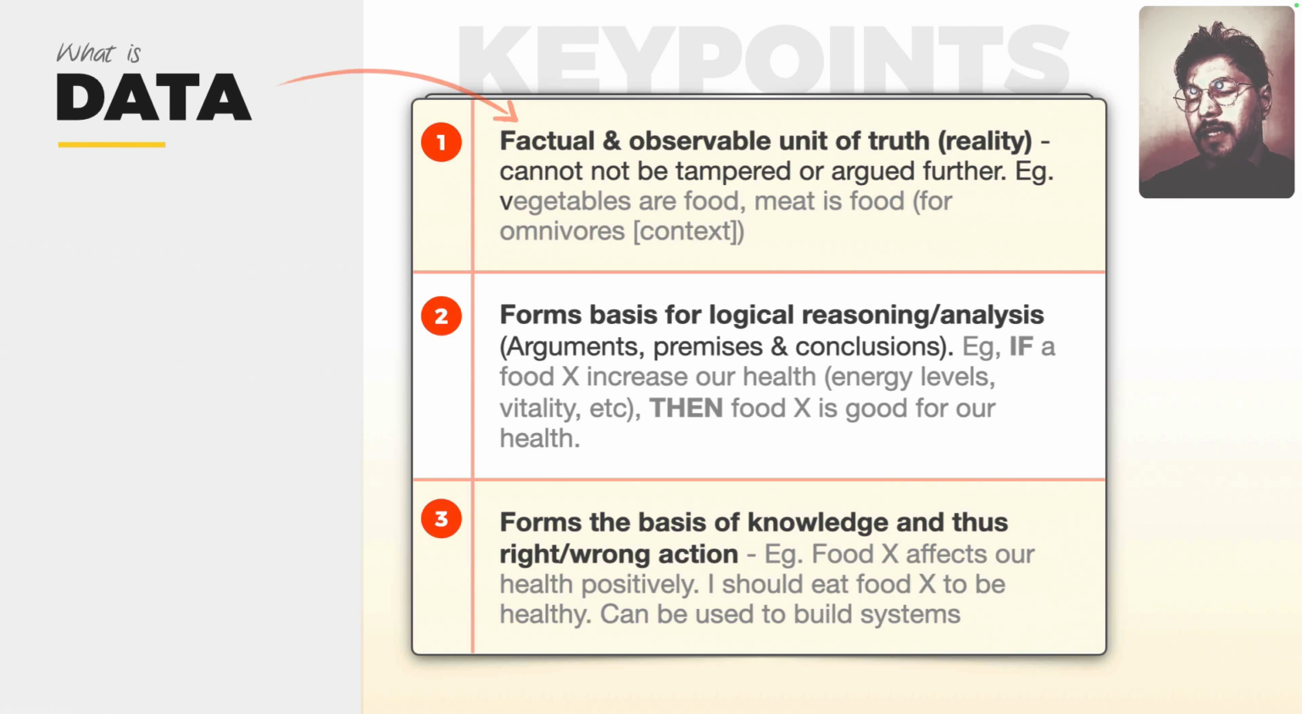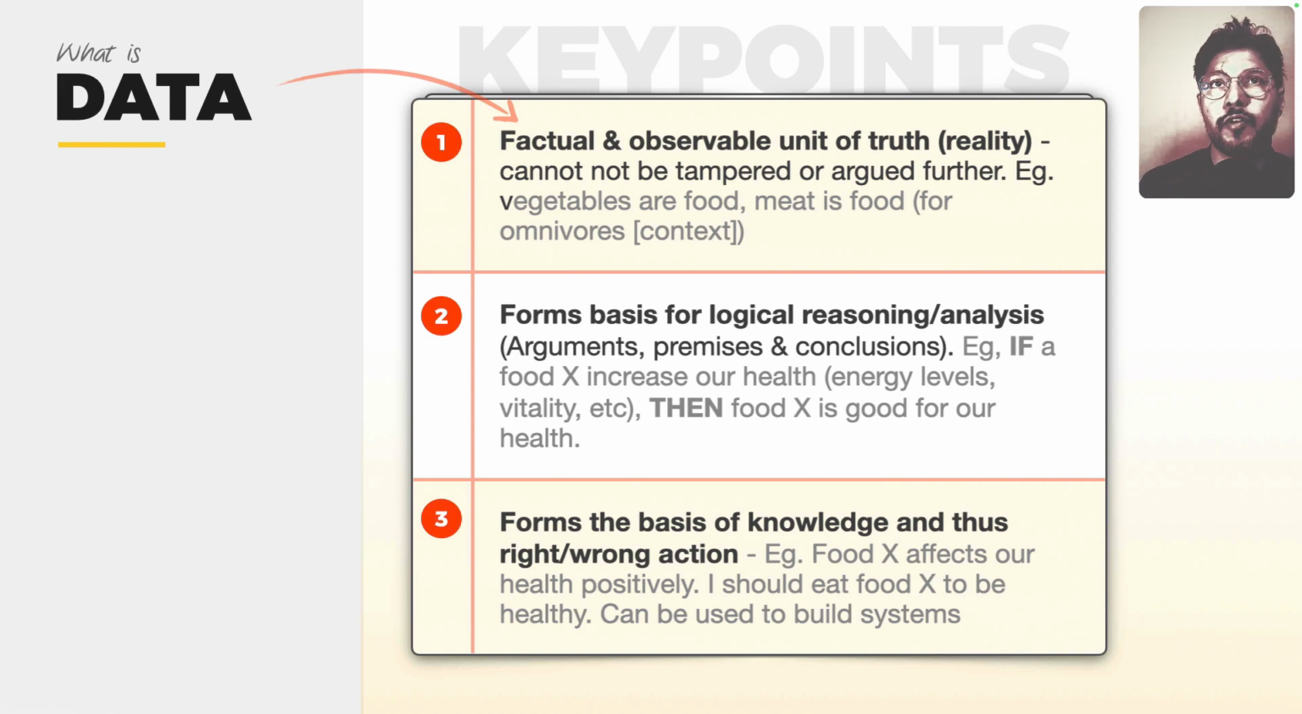Data is that unit of truth which gives us information, knowledge, and wisdom. Without that factual unit of truth, which cannot be tampered with or argued, there's no debating. We may not agree on, let's say, the earth being flat or round, but we can definitely agree that the sky is blue. So that's data. I hope that makes sense. It's a factual and observable unit of reality.